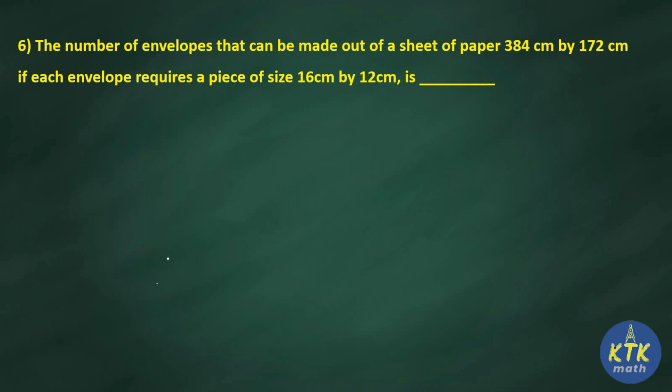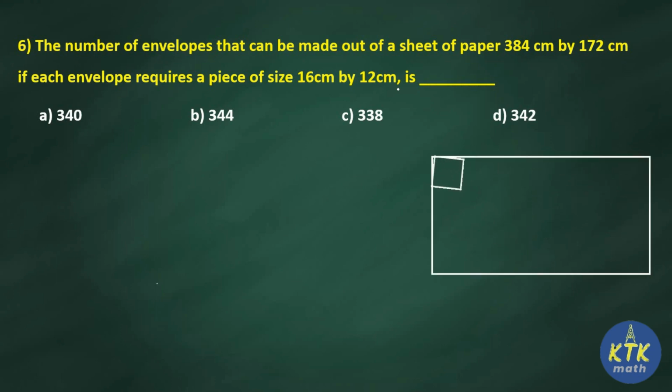Question number 6. The number of envelopes that can be made out of a sheet of paper 384 cm by 172 cm, if each envelope requires a piece of size 16 cm by 12 cm, is. Your options are given here. So a big sheet is there. The sheet dimensions are given as 384 by 172 cm. From that sheet we are going to cut and make small envelopes which require a piece of size 16 cm by 12 cm. In our general classes we used to find the number of tiles in a floor, right? So these questions are exactly the same.